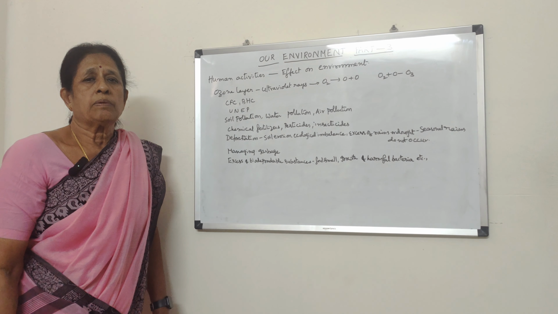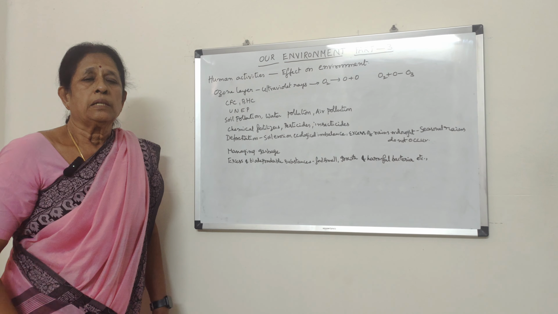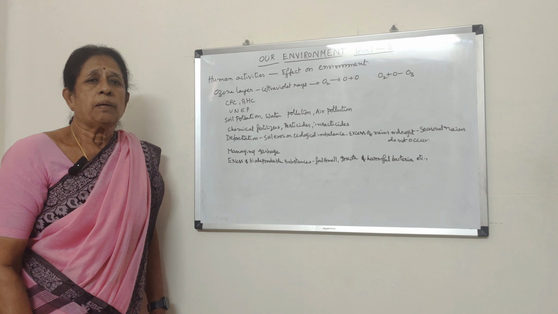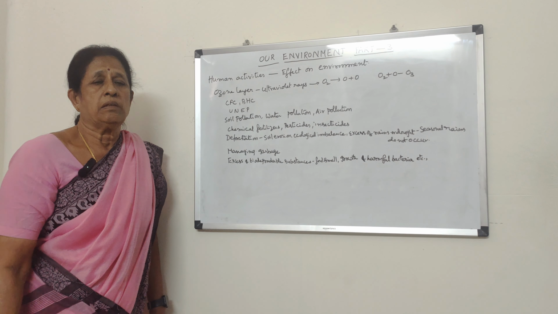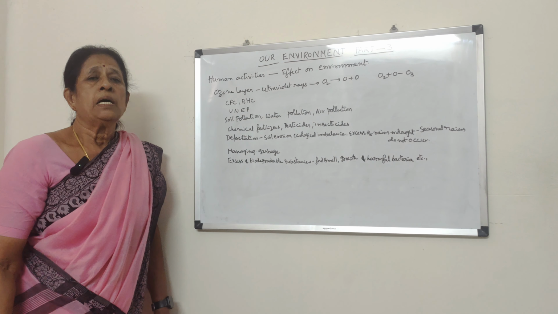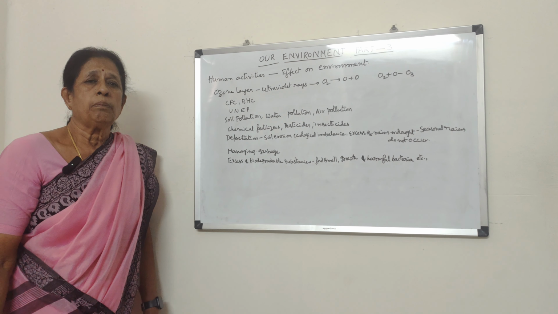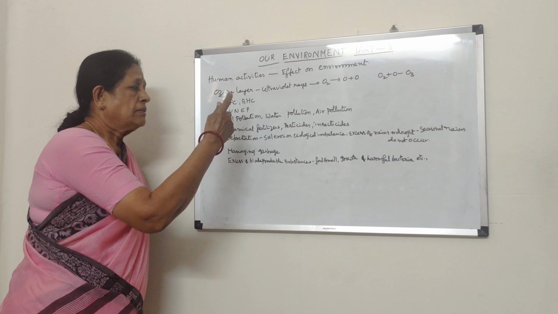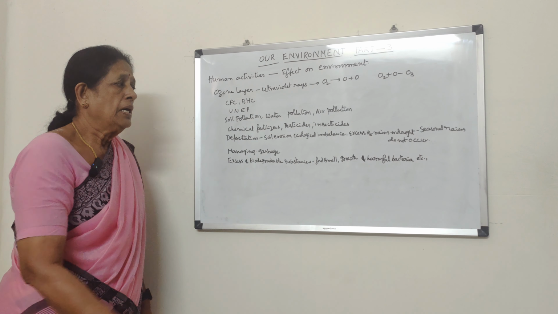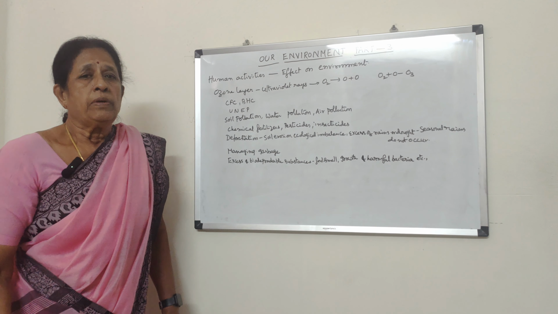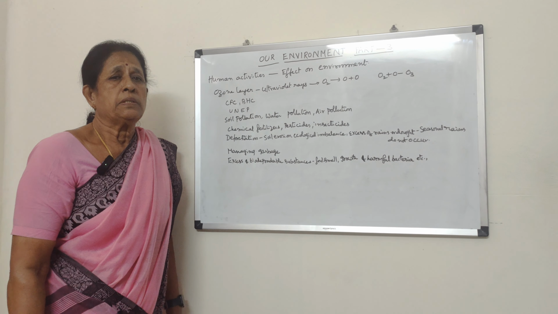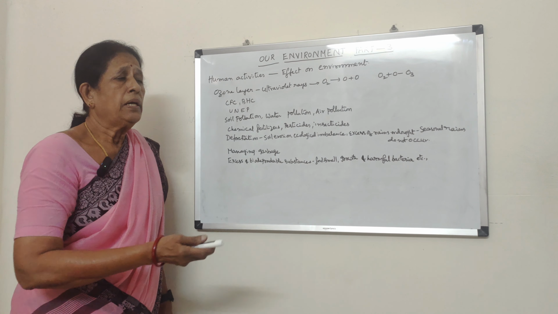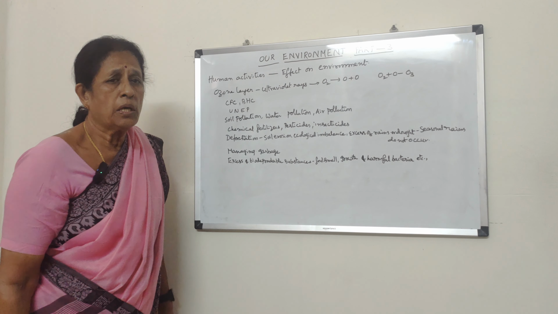So when rain occurs, what happens? The upper fertile layer of the soil flows away along with the rainwater. If there are trees, what happens? The rainwater sinks into the deeper layers of the soil, and the level of groundwater can be increased. But due to deforestation, first, soil erosion takes place. And next, when there are no forests, what happens? Seasonal rains do not occur.